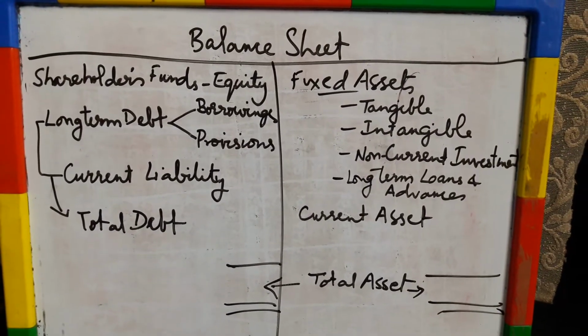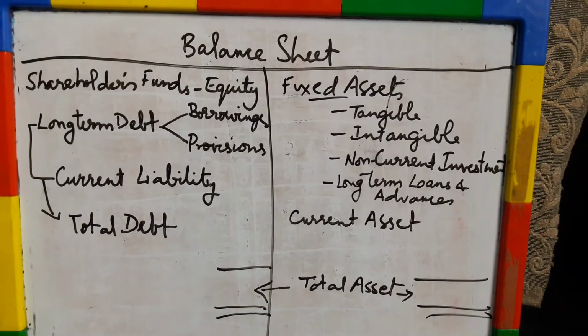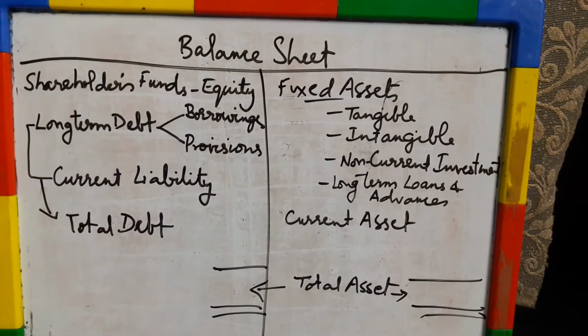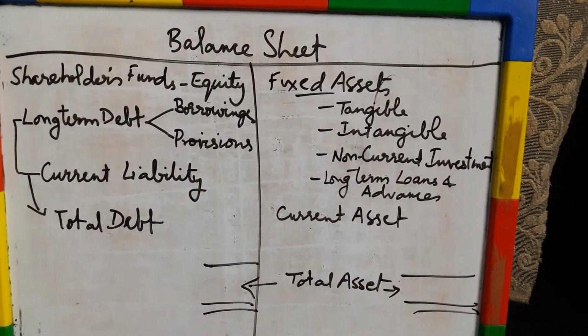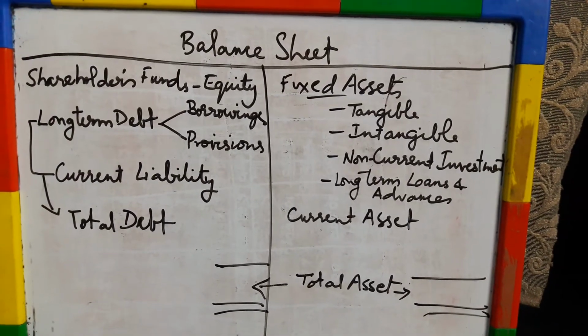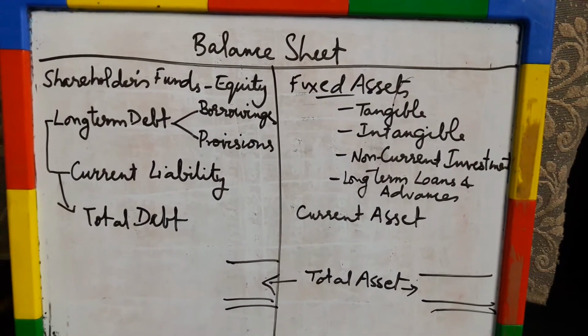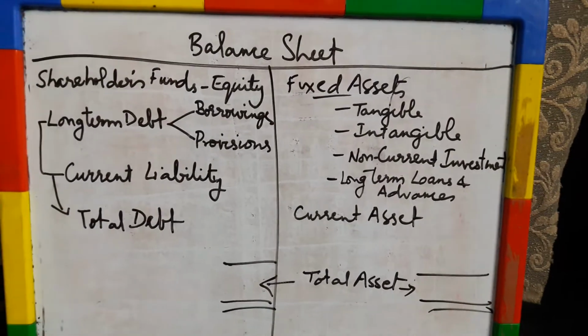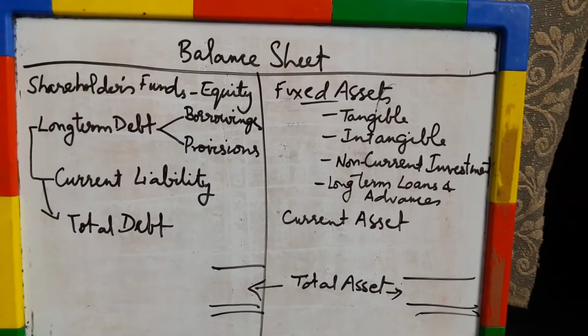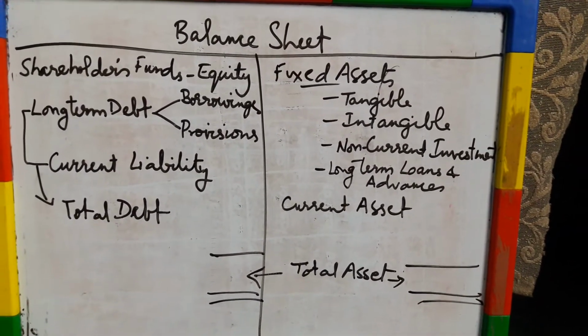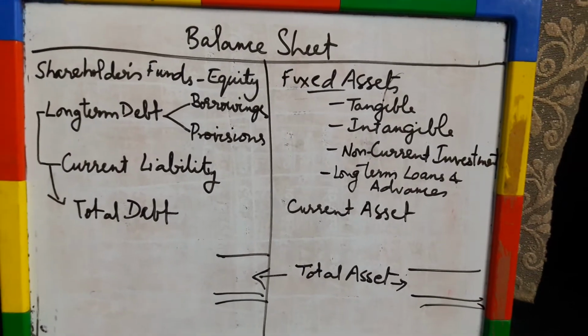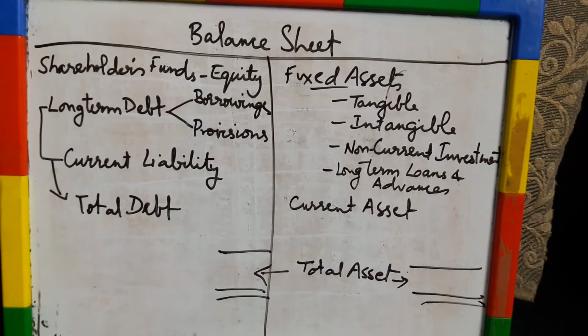So out of these items in the balance sheet, sometimes some of them are given and the rest you have to calculate. Whenever you have to calculate the missing figure, you are experts at calculating missing figures. So you can prepare a rough balance sheet in your working notes and calculate the missing figure. You may not prepare the balance sheet. You can just use the formula and find out.